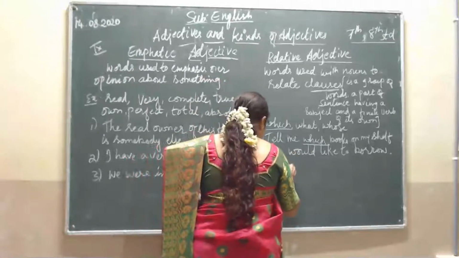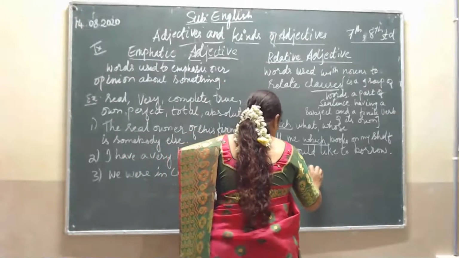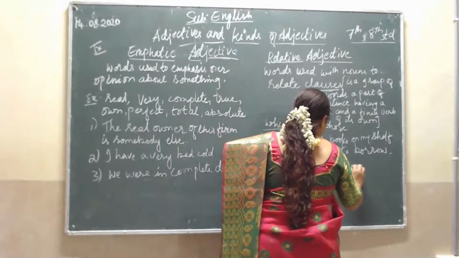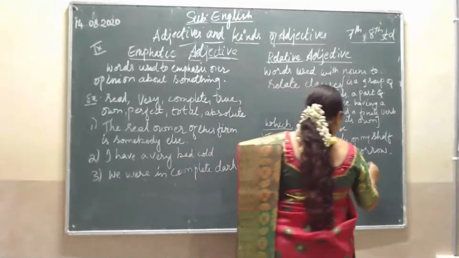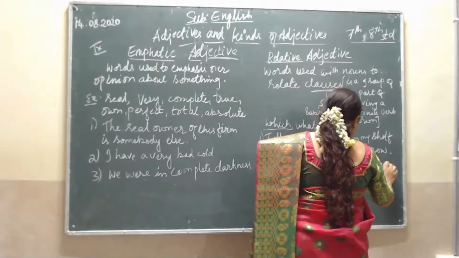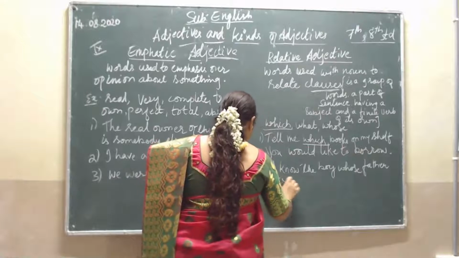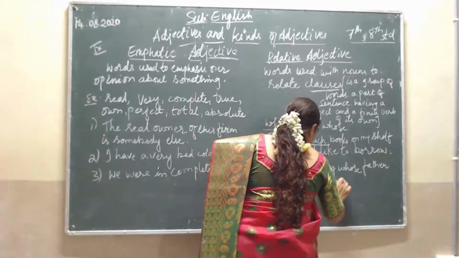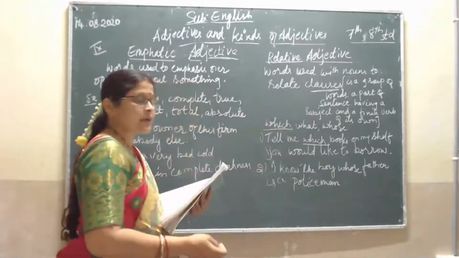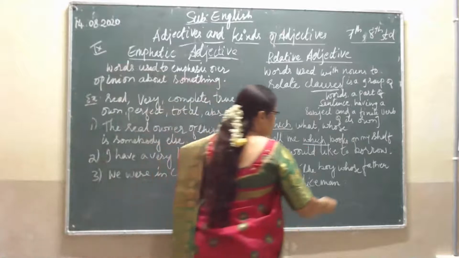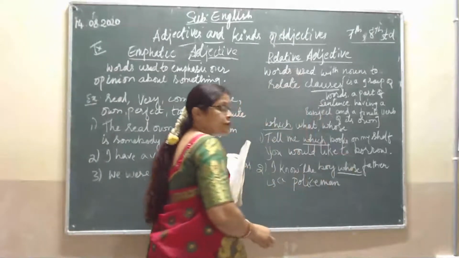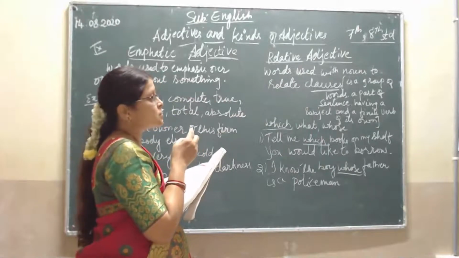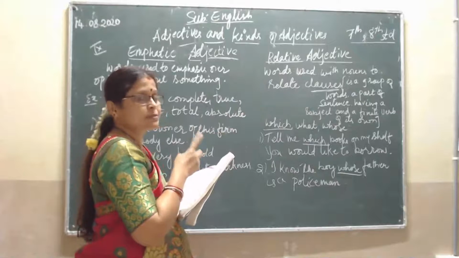I know the boy whose father is a policeman. Whose father is a policeman. Here you can see that whose is also a relative adjective. The clause itself is a group of words, part of a sentence, having a subject and a finite verb.